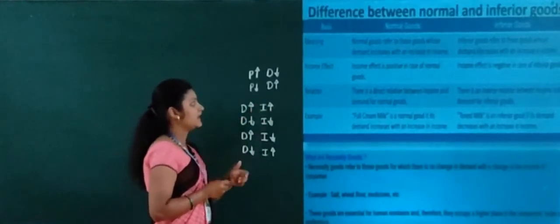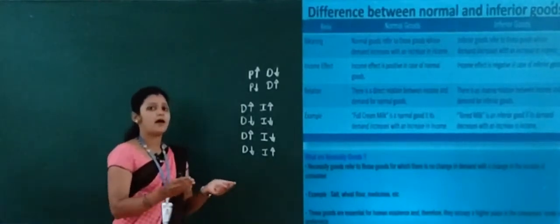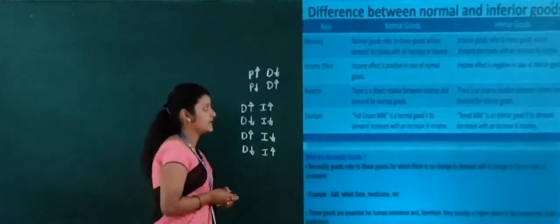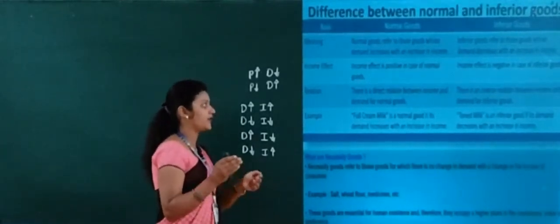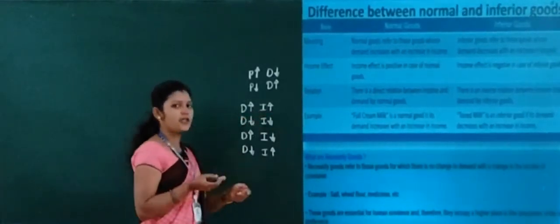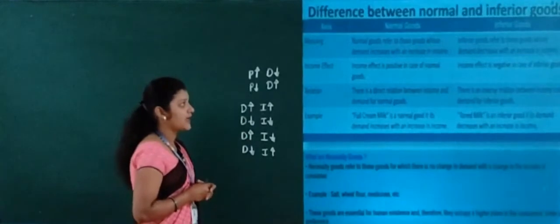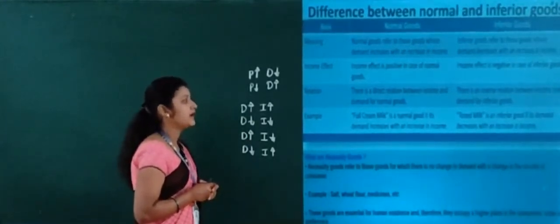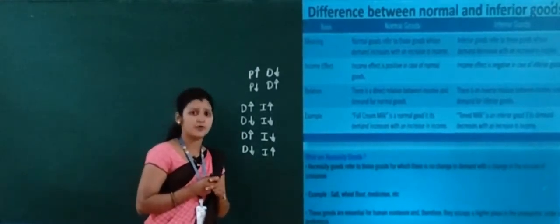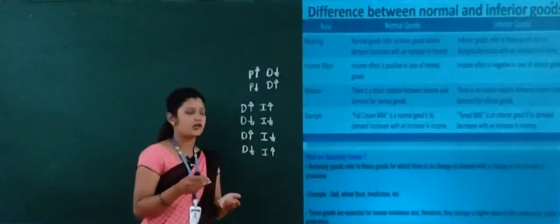Now let's see the third point, that is relation. What is the relation between demand and income under normal good? There is a direct relationship between income and demand for a normal good. And for inferior good, there is an inverse relationship between income and demand for inferior goods. It means there is an opposite relationship between income and demand.